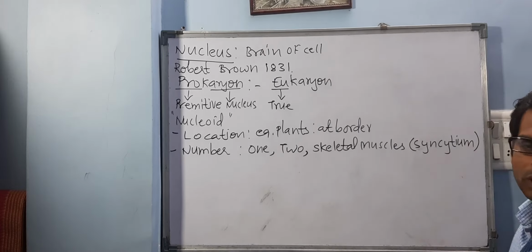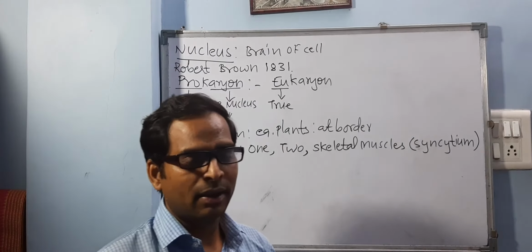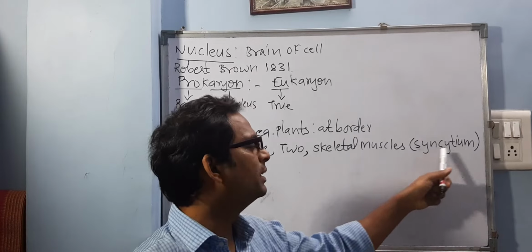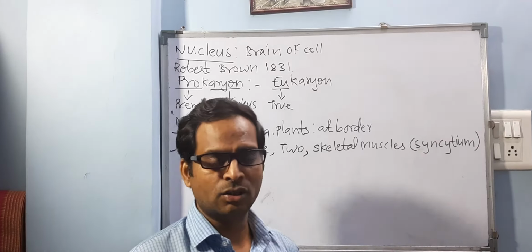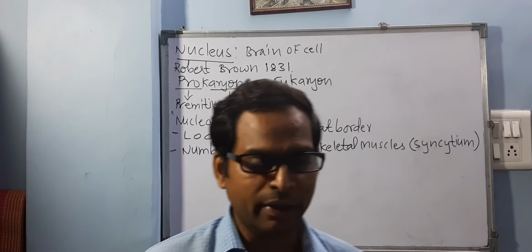Remember this word, important for your competitive exams. A cell which has got many nuclei, that would be called as a syncytial cell, and the condition is called as a syncytium. Is it clear? So that is about the number.